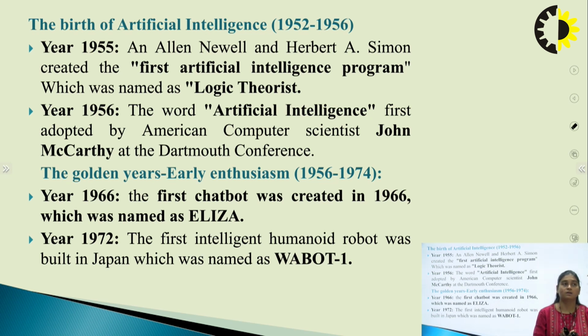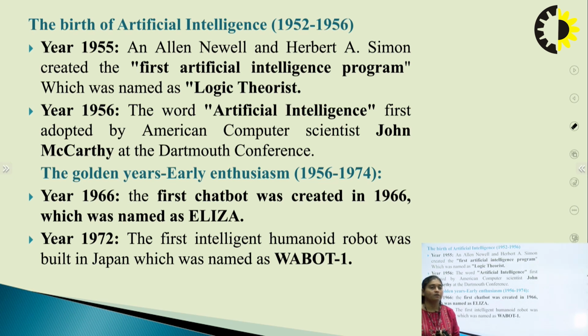Next we have 1956, when the term artificial intelligence was first adopted by the American computer scientist John McCarthy at the Dartmouth conference.